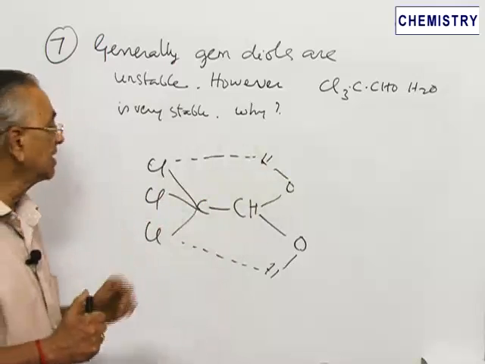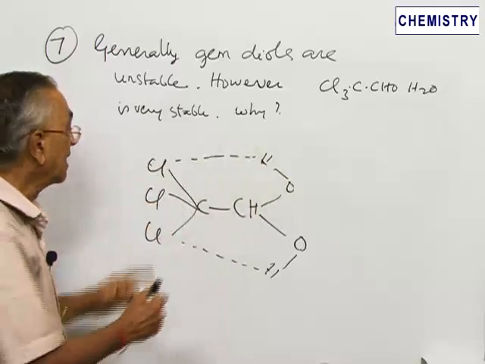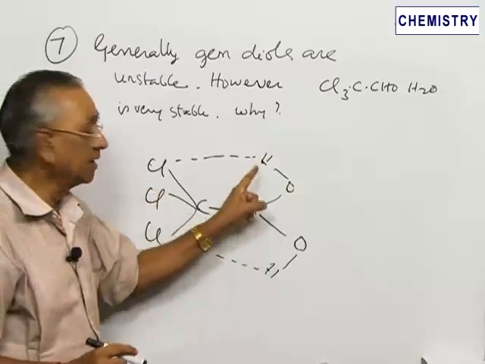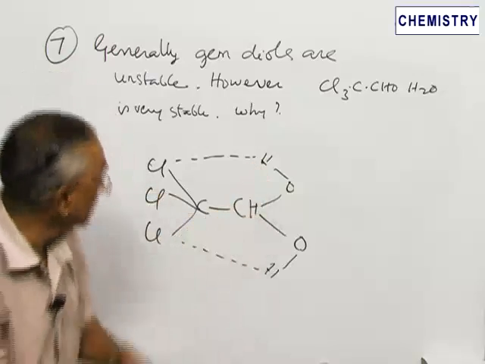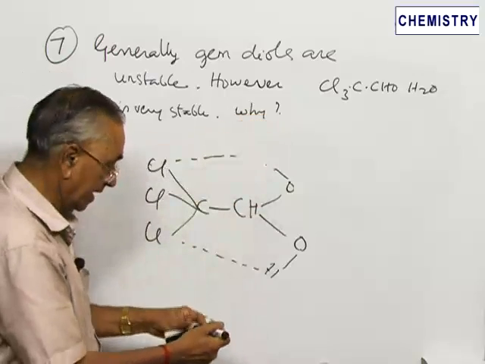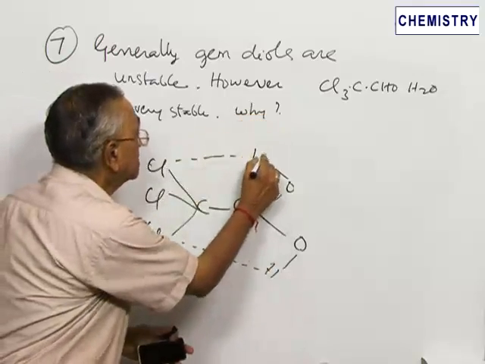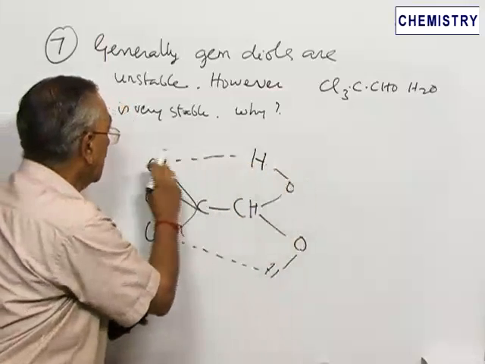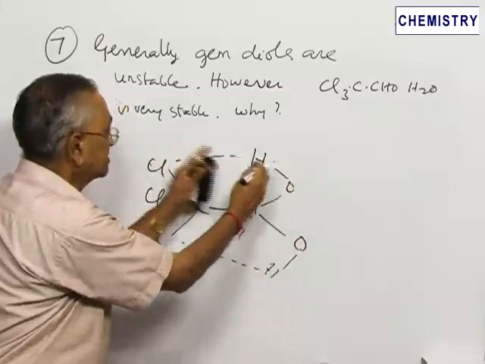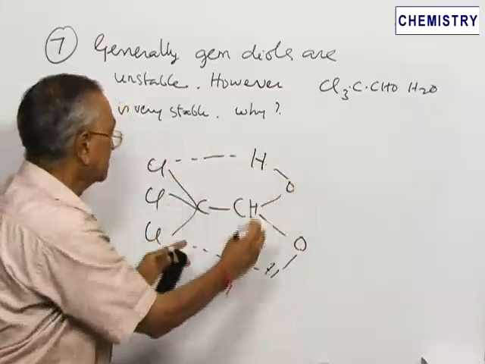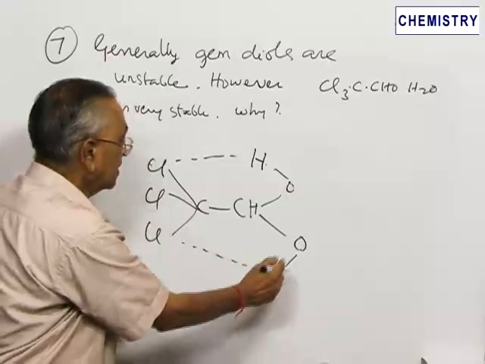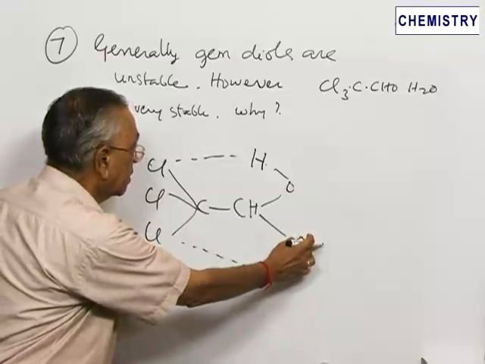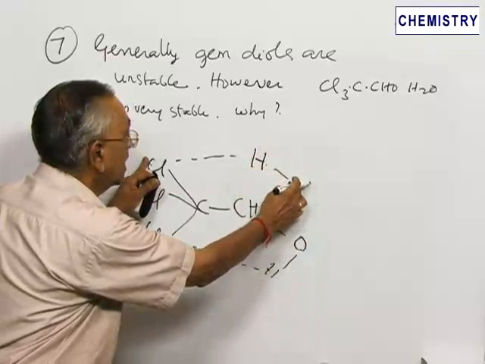In addition to this, there is also another very important factor, a hydrogen bond. What is meant by a hydrogen bond? A hydrogen bond is one in which a hydrogen atom remains between two electronegative atoms. This hydrogen is between oxygen and this chlorine. Of course, the distances are not properly explained in the drawing, but this is actually the case. Here also we have a hydrogen, and then hydrogen exists between oxygen and chlorine. This hydrogen is linked between oxygen and chlorine.